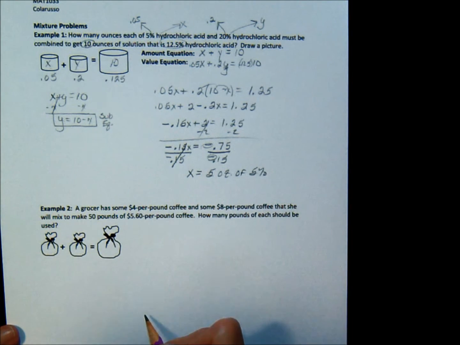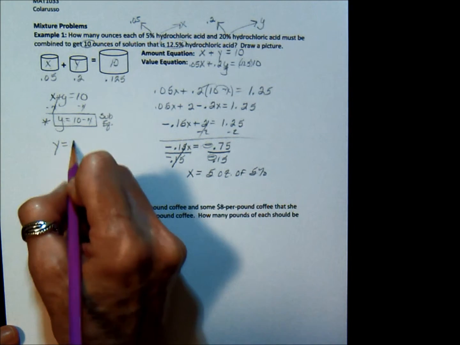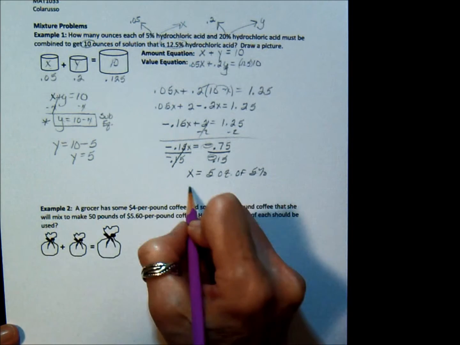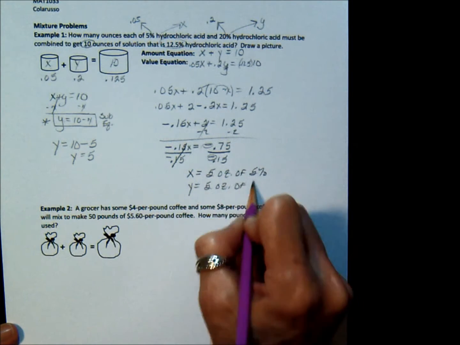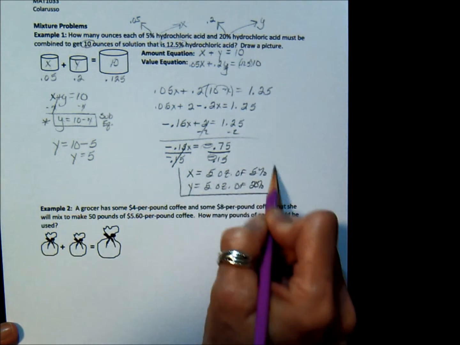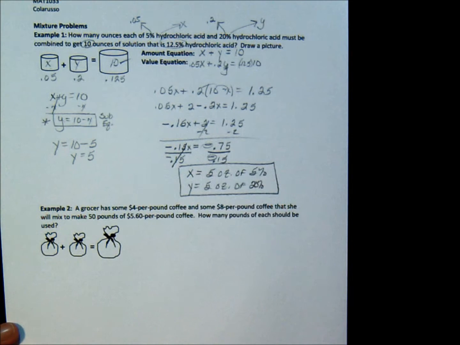Because this was the substitution method, I go back to my substitution equation, plug in what I found for X to find Y. In this case, the X and the Y amount just happen to be, oops, that's supposed to be 20, the same amount. That's 5 ounces of each, which makes 10 ounces total.